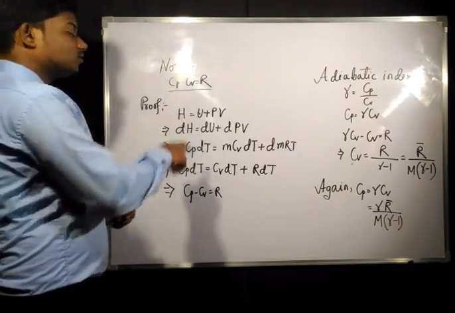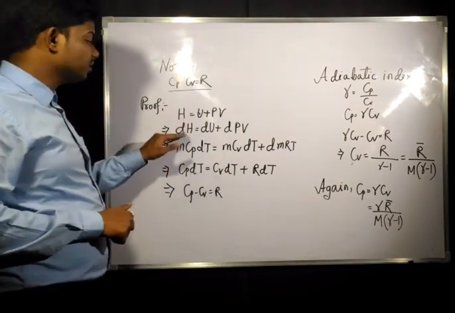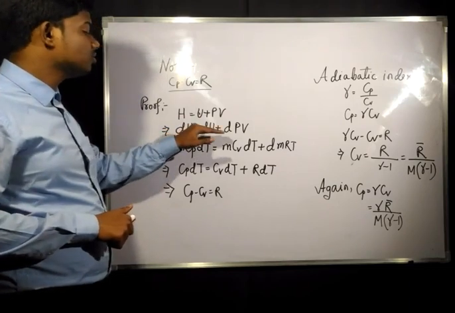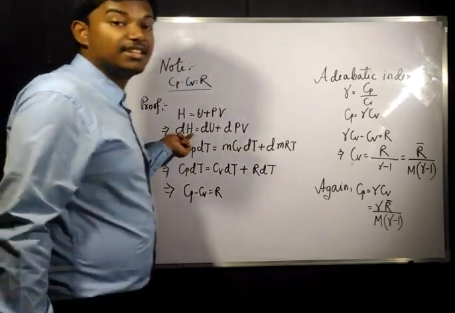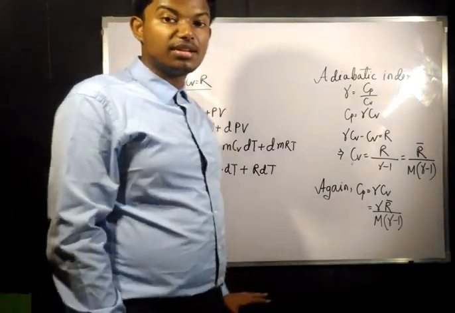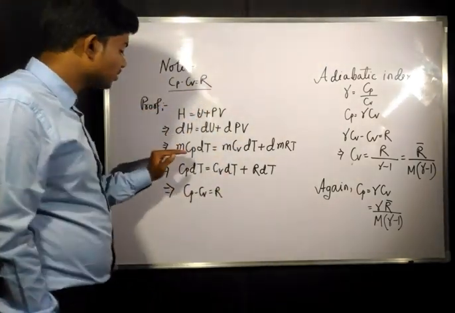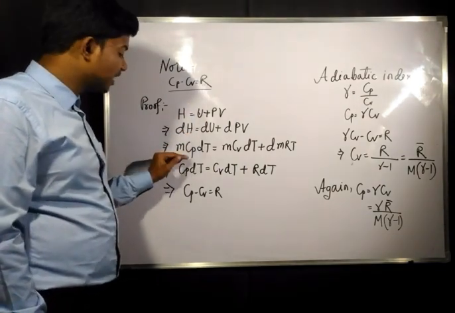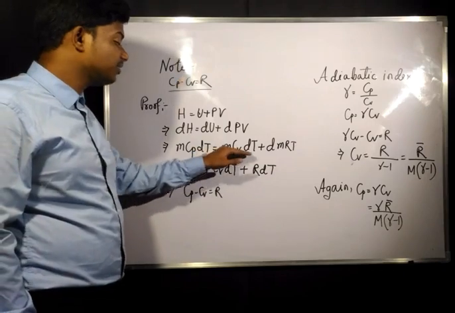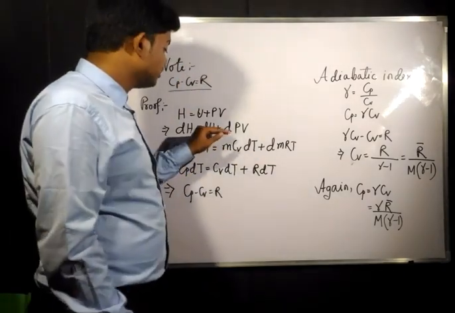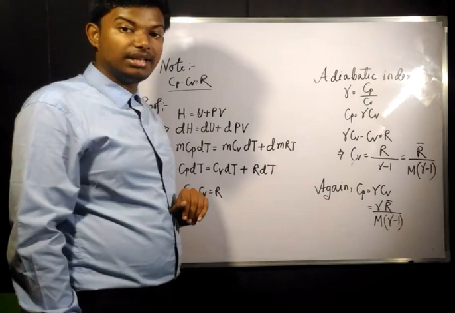We know H equals U plus PV. If you differentiate both sides, it becomes dH equals dU plus d(PV). Now, from the thermodynamic relations we have found that the change in enthalpy is m Cp dT, and the change in internal energy is m Cv dT.